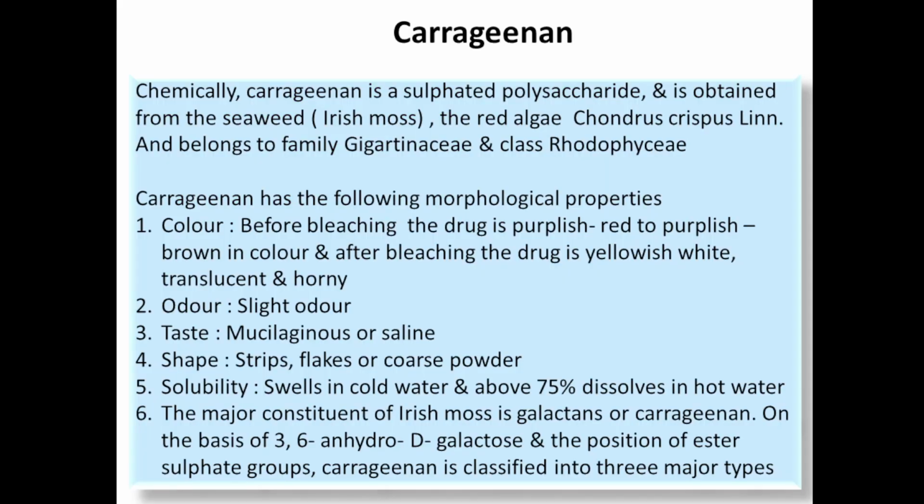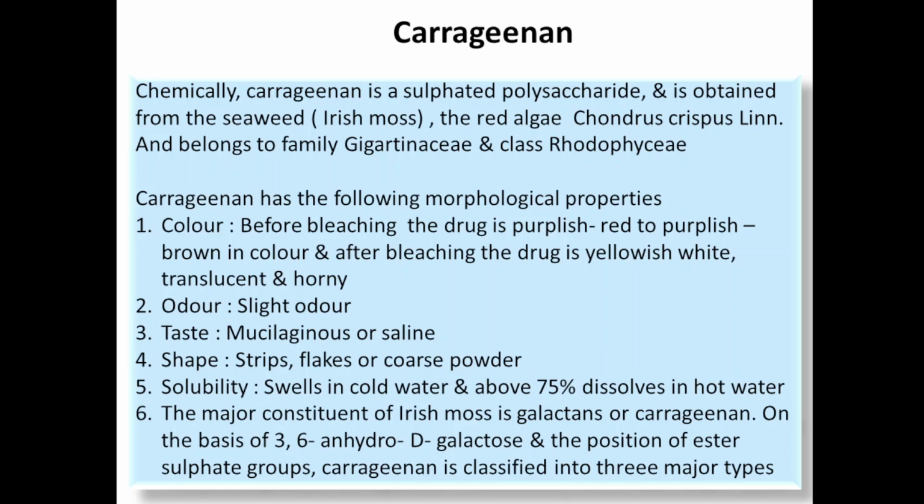Now carrageenan. Chemically, carrageenan is a sulfated polysaccharide obtained from seaweed, Irish moss or red algae. The botanical name is Chondrus crispus, and it belongs to the family Gigartinaceae and class Rhodophyceae.